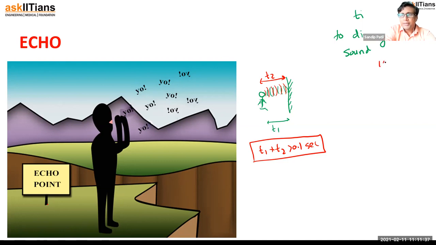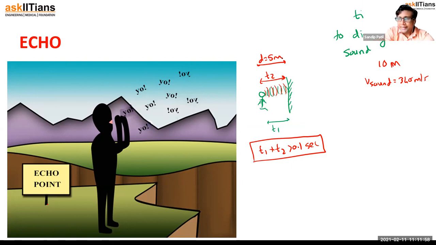And we already know the speed of sound, 340 meters per second. Actually the distance is 5 meters, but it also has to come back. So let's say d is equal to 5 meters. We are taking a very big room. 5 meters is a very large distance for a room.